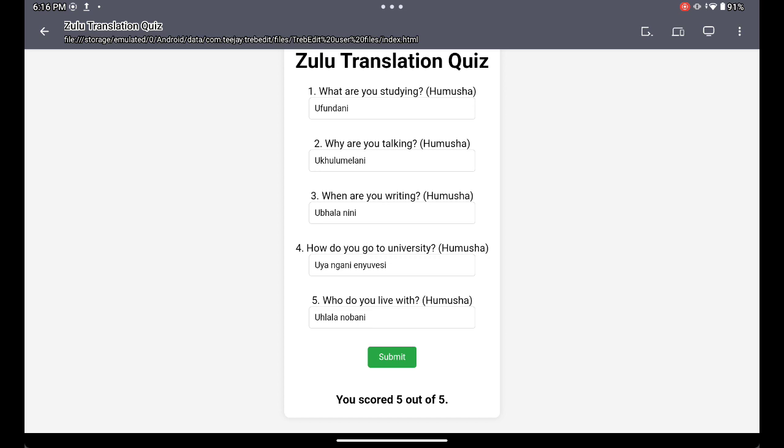So that's how we do Humusha. Remember the technique I told you? First, sometimes there is a main subject, like umama, ubaba. If they don't have that, like how I didn't have over here, you just do your normal sentence structure. So if there's no main subject first, then that's fine. You do your subject link, you do your verb, and then you do your object. And you follow this thing, and I promise you, it's easy, okay? It's easy. I got a lot wrong, but it's just simple, getting to know your Humusha.